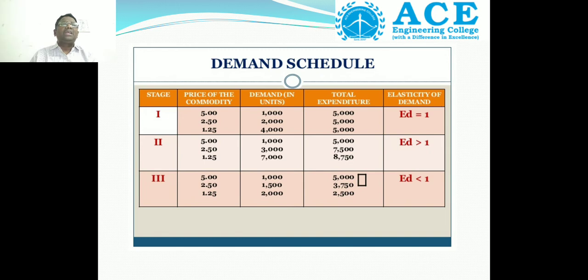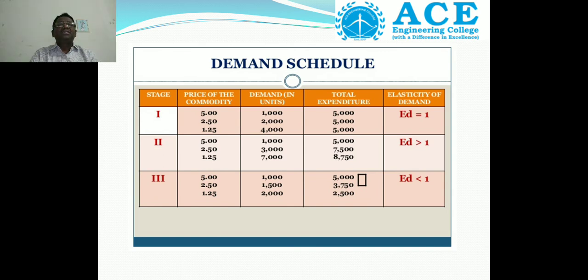Then the total expenditure becomes 5,000, 7,500, 8,750. That means every time it is increasing. So the elasticity of demand is greater than 1.